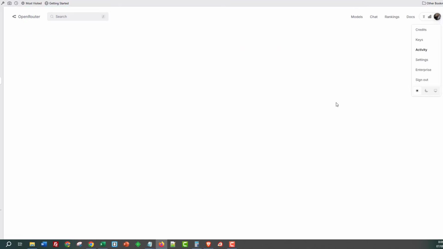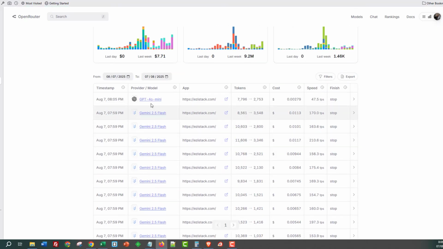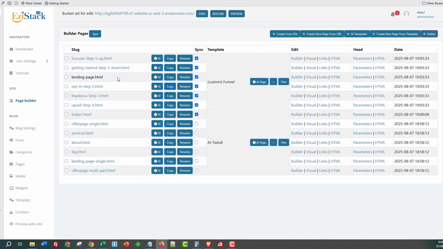So I'll come down here, go over to activity, and as you can see, GPT-4o Mini cost us 0.002 cents to do this, guys. And we did this in one prompt because this was a very short page. But you can change this. In fact, I'll do this now, guys. So I'll delete this.